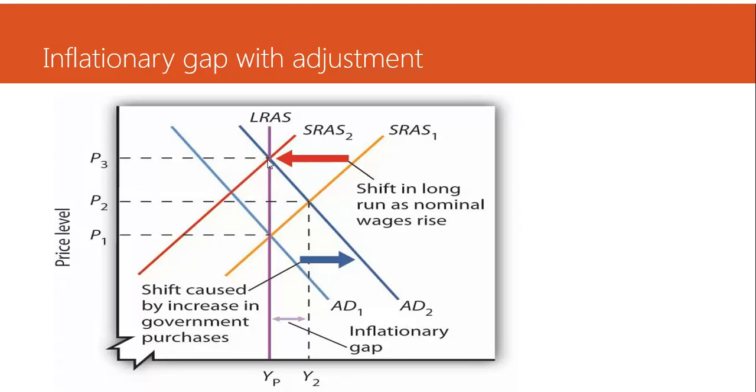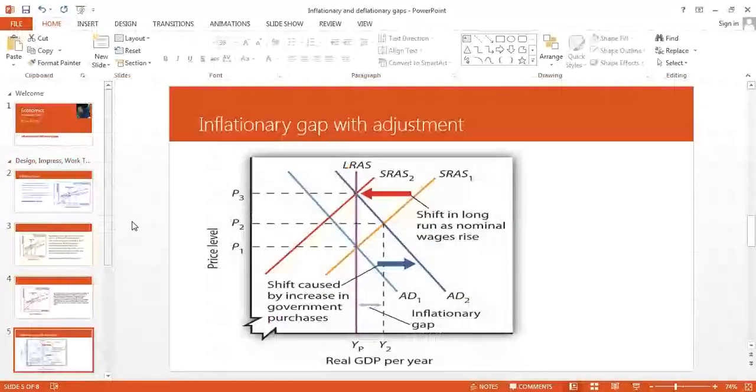What is the result? The overall result is a massive increase in prices because of two situations. One, because the aggregate demand has increased and we cannot increase the supply to keep up with it.